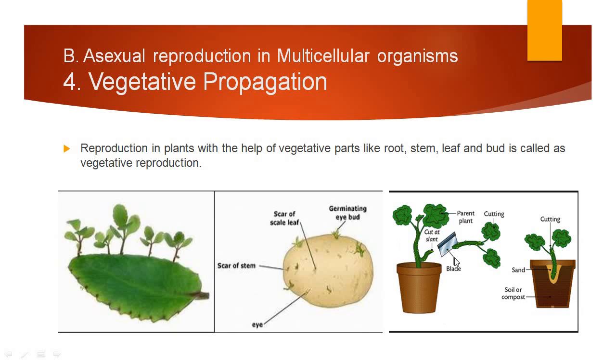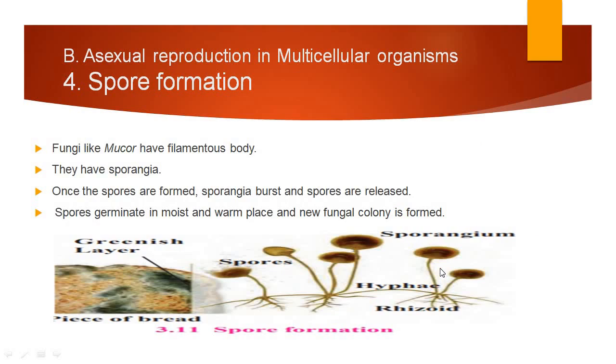Over here, if we cut the stem in between and place that part of the stem into the soil, we will observe a new plant generated over here. So this type of regeneration occurs in plants through the vegetative parts like root, stem, and leaves. In this way, vegetative reproduction, or vegetative propagation, occurs.